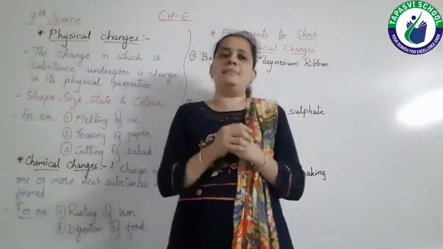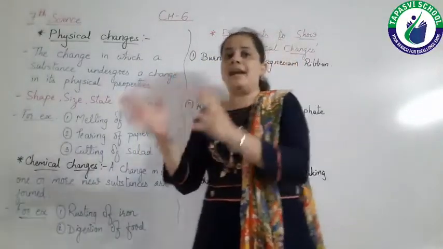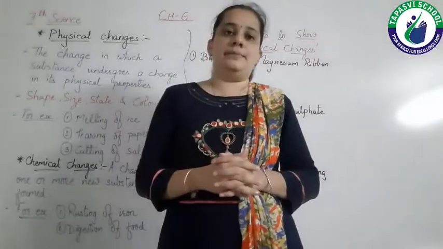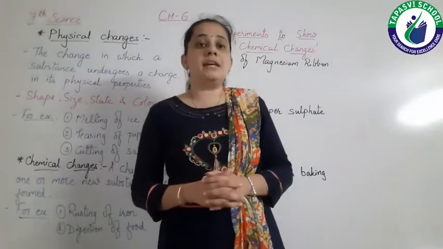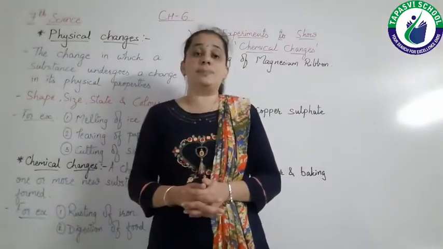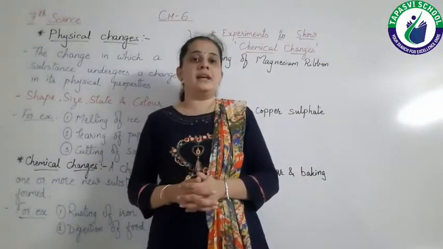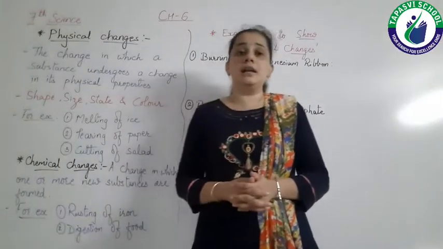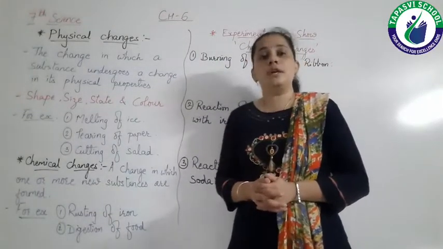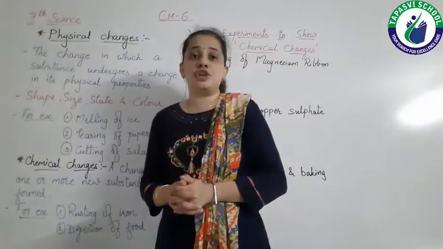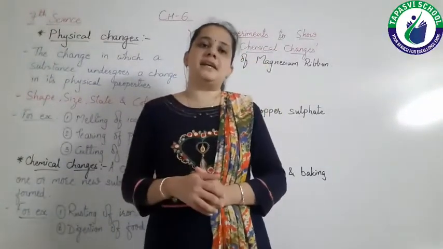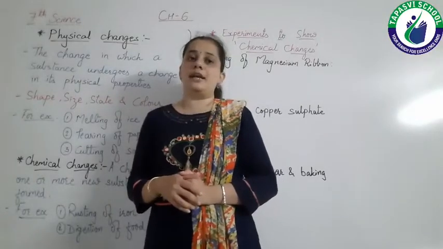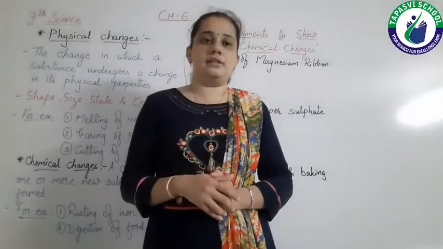Again, after 10 minutes, the red color changes to silver, right? So that color change is there in the physical property. So we can say that it is a physical change. So if there is a change in which the physical properties change, then it is known as physical change.